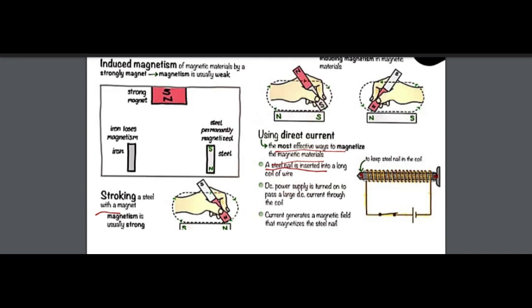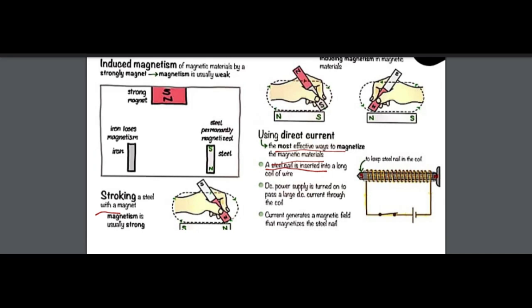So in that coil, when we place a steel long nail, that nail is demagnetized. That nail does not have any magnetism inside it. When I place it inside the coil in which current is flowing, switch is on, source is provided, that steel iron will become magnetized.